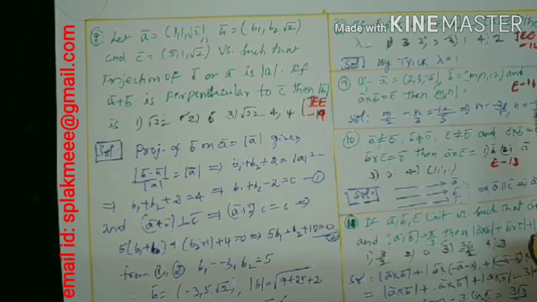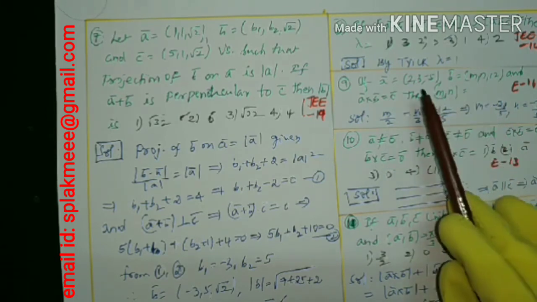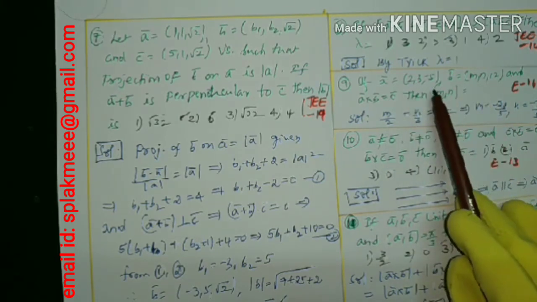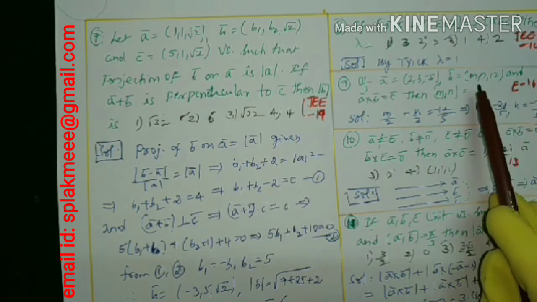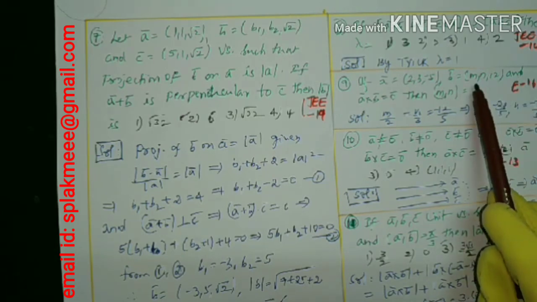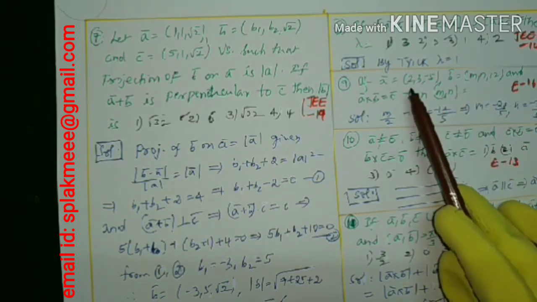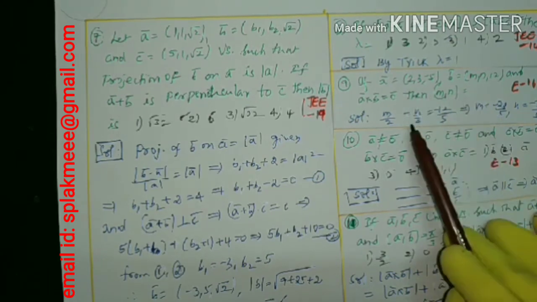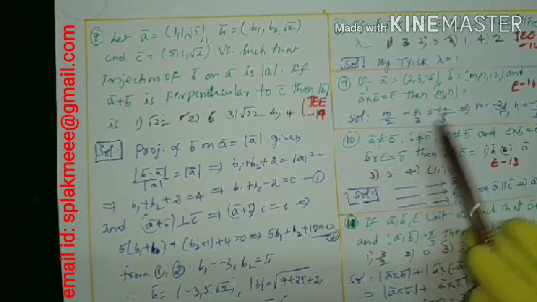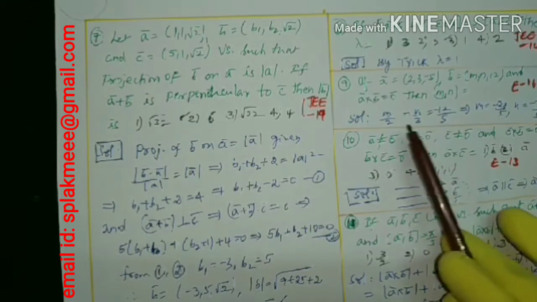If two vectors are parallel, you know the rule: A1 by A2 is equal to B1 by B2, like that we can take. Taking the corresponding components, M by 2 equals N by 3 equals 12 by minus 5.